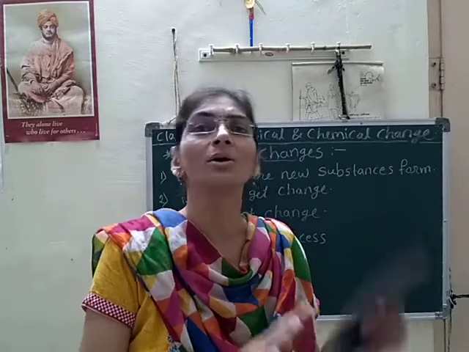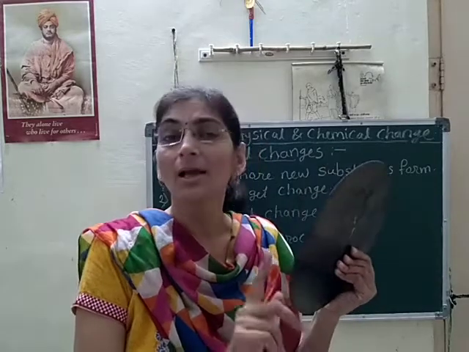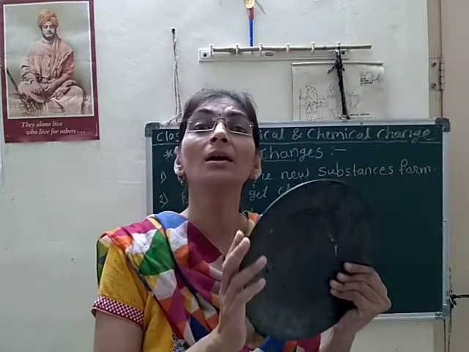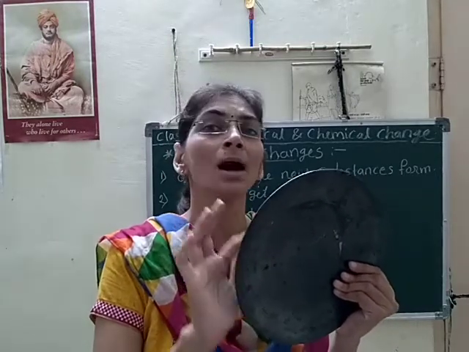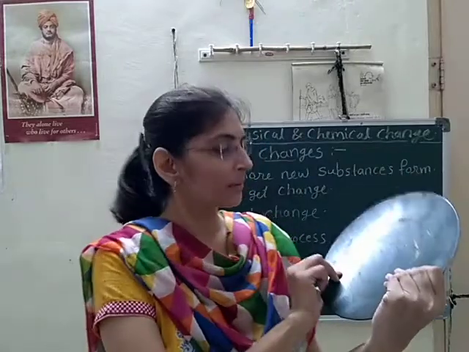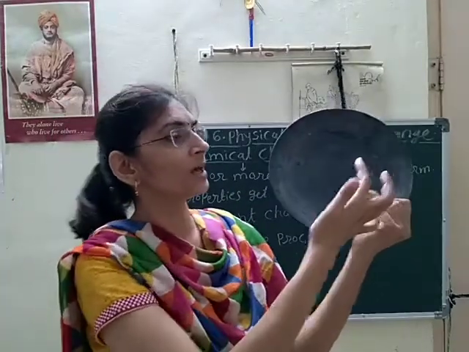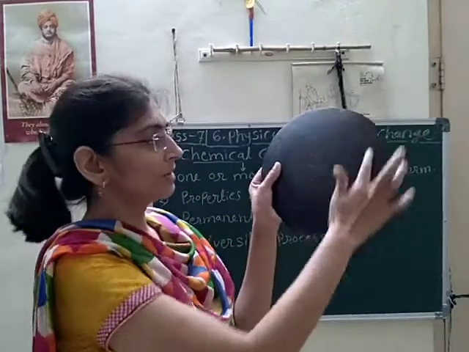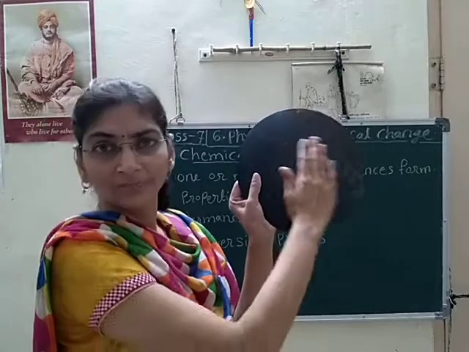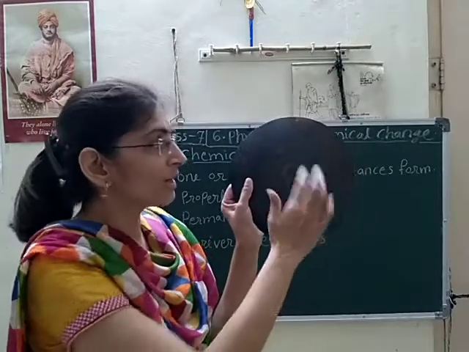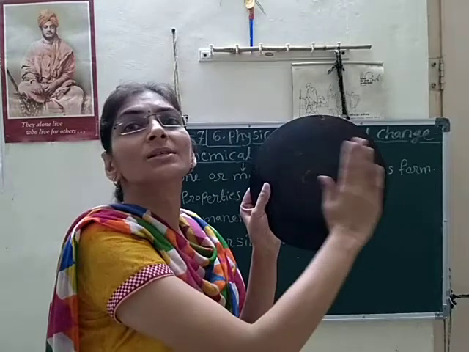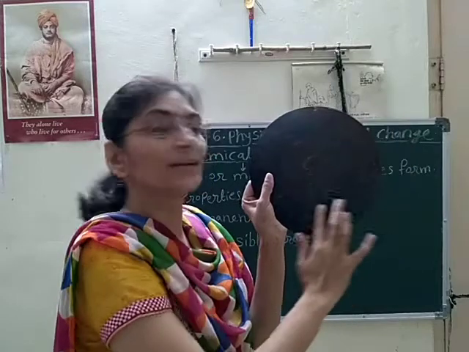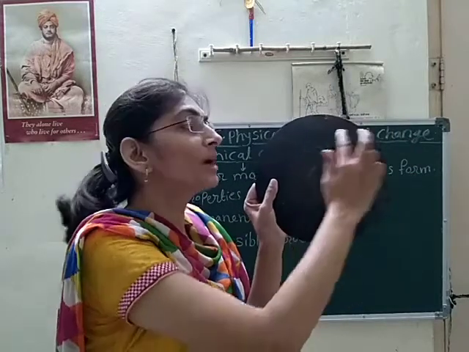This moisture comes in contact with the iron substances, and oxygen also comes in contact with them, and a chemical reaction happens on the iron surface. And what happens? Rusting is formed. See here, this iron vessel has rusted, and due to this rusting it gets corroded also. That surface is not smooth now; it has corroded due to rusting of the iron.